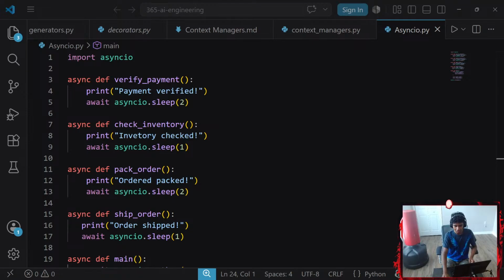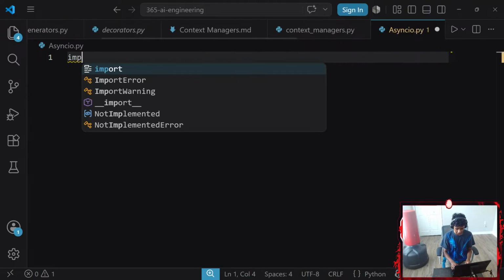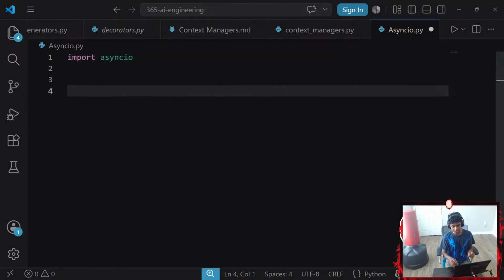That said, let me get the instructions in another window so I can read them while I work on my questions. There we go. Now, since my topic is based on async, I'm going to import asyncio.